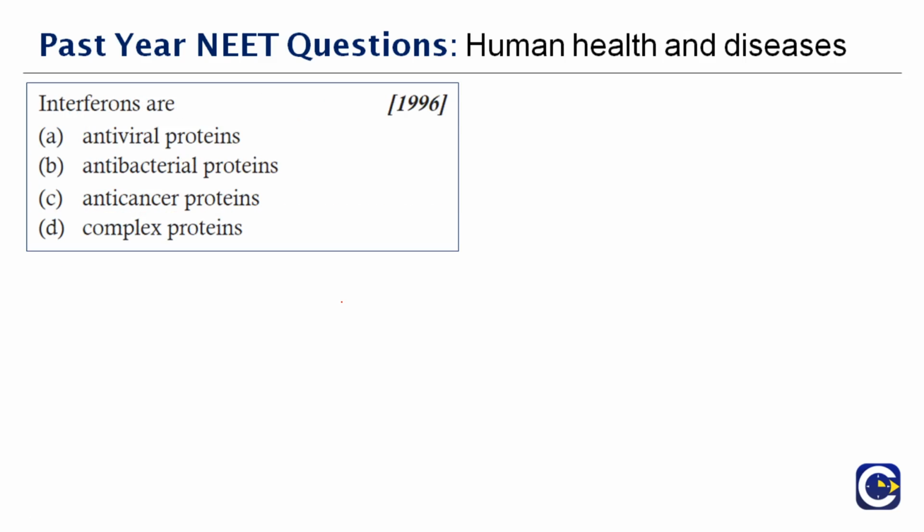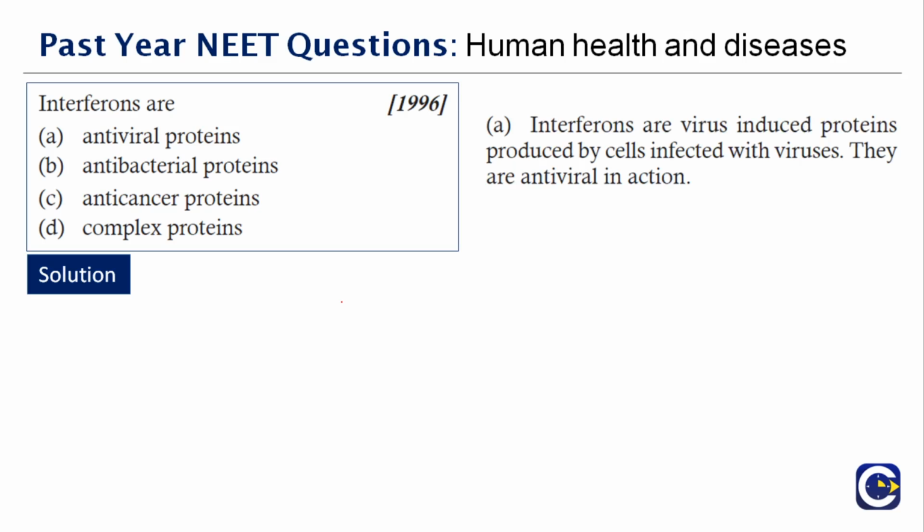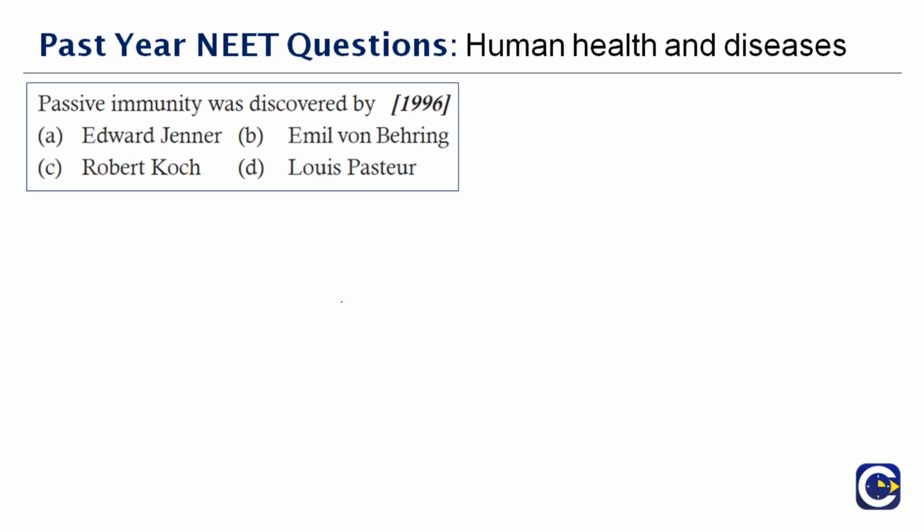Next question. Interferons are dash. Very easy question, right? What are interferons? They are the ones which are produced during a viral infection. The right answer is option A. They are antiviral proteins.